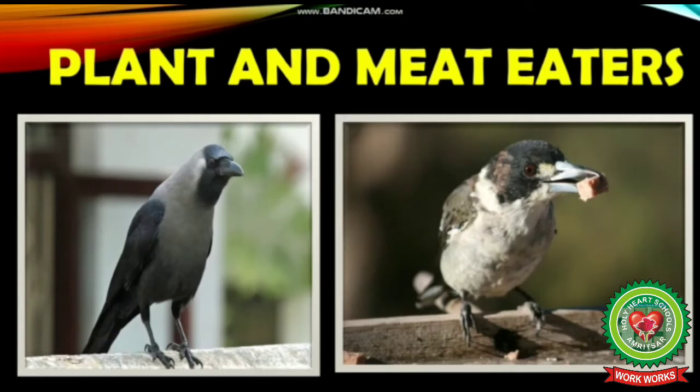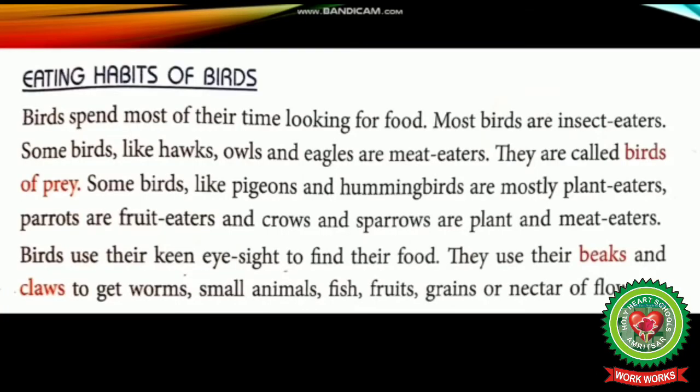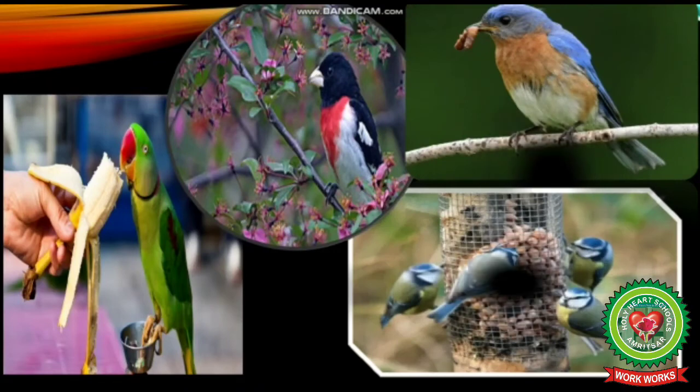Now I hope you all have understood that different types of birds eat different types of food. Now, next line, birds use their keen eyesight to find their food. They use their beak and claws to get worms, small animals, fish, fruits, grains, or nectar of flowers.